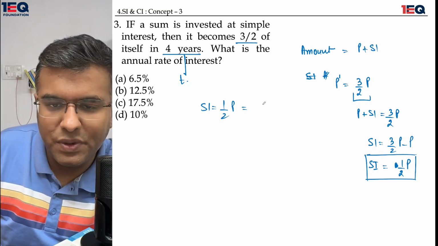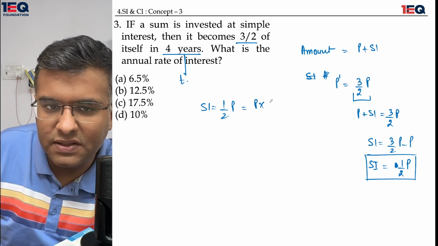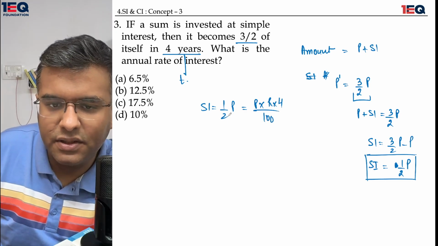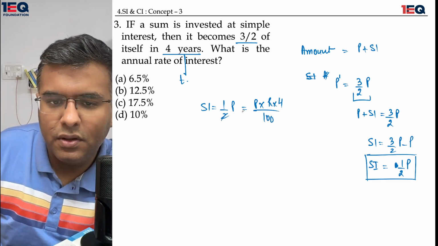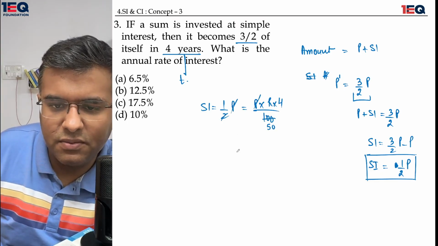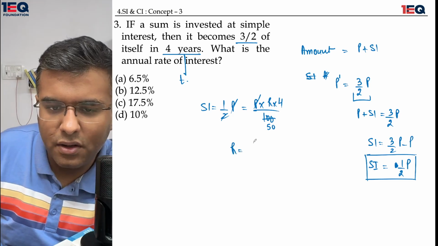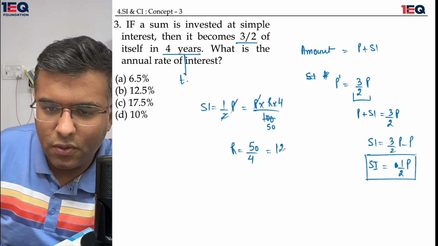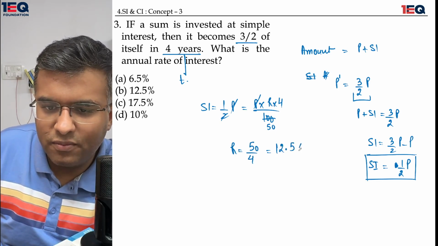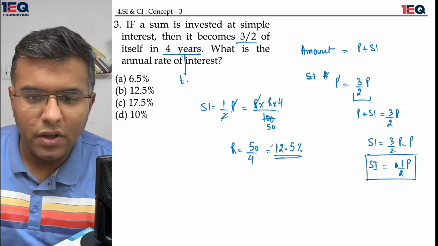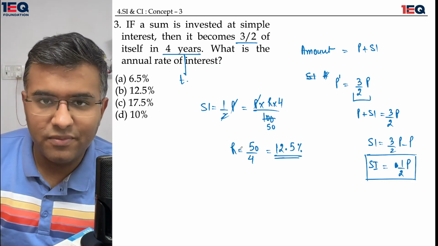So the simple interest is equal to half of P. It is equal to PRT by 100, the P being the same, R needs to be found out, and T being 4, whole divided by 100, right? This would give me 50. The principal gets cancelled with the principal. The value of R comes out to be 50 by 4, or equal to 12.5%.